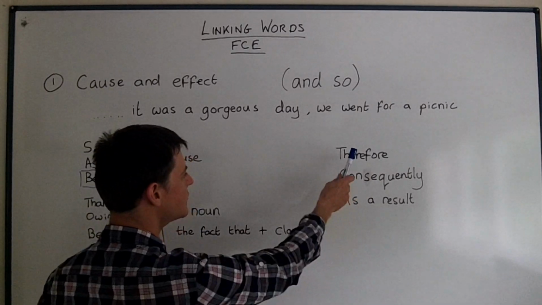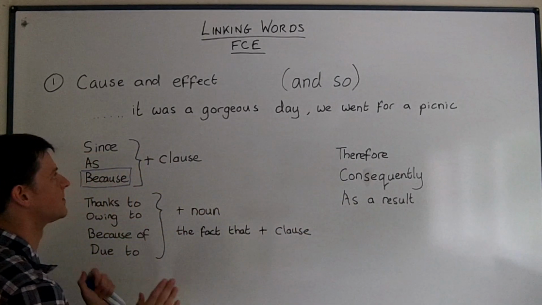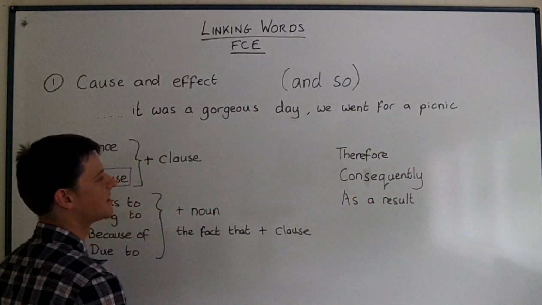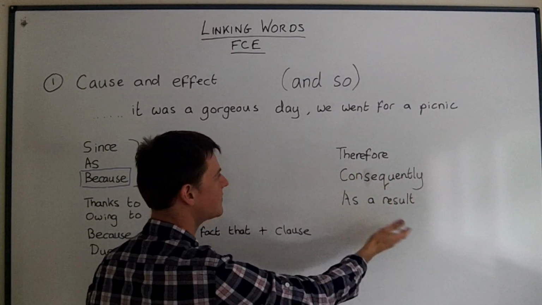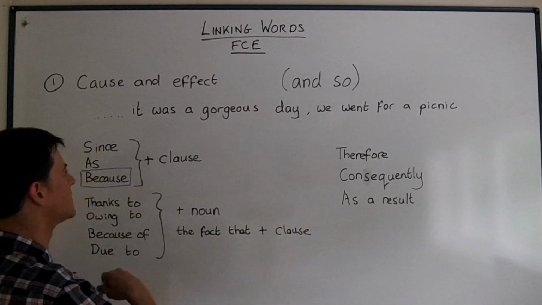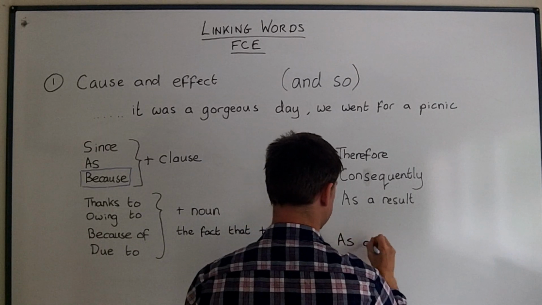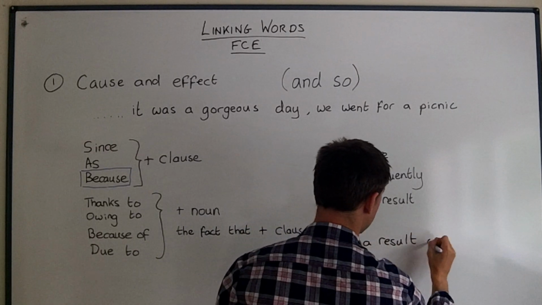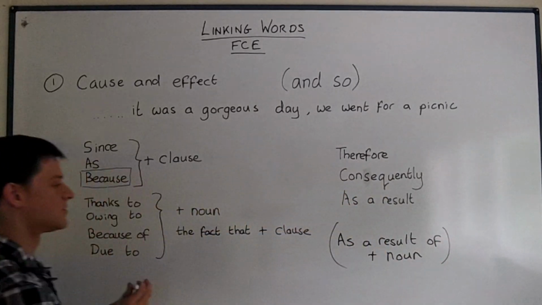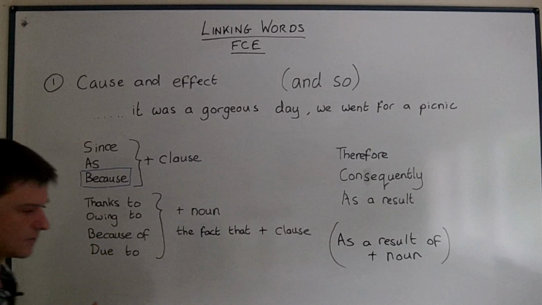Okay, we could also use therefore, consequently, and as a result. If we split the sentence up a little bit and say it was a gorgeous day, full stop. Therefore, we went for a picnic. Consequently, we went for a picnic. As a result, we went for a picnic. Or we could use as a result slightly differently and say as a result of the gorgeous weather, as a result plus noun, as a result of plus noun. As a result of the gorgeous weather, we went for a picnic. So they are our cause and effect linking words.